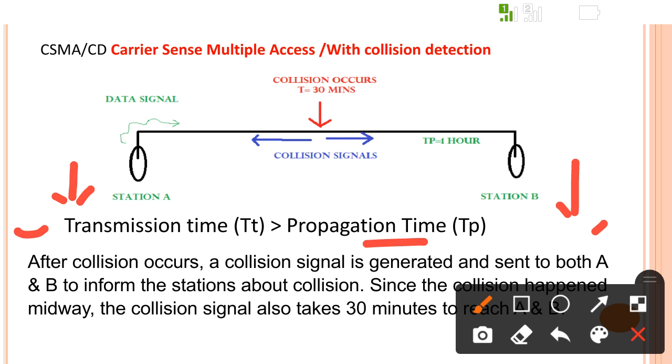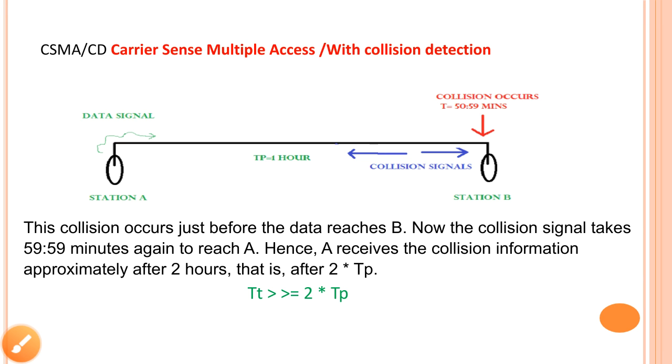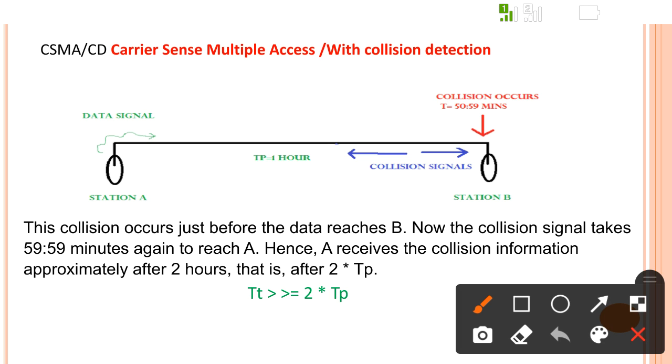And this case can also be explained with the help of another diagram, where the situation is very critical. Suppose station A wants to send data. It senses the medium and starts transferring the data.